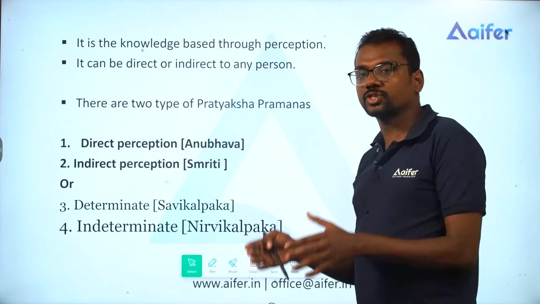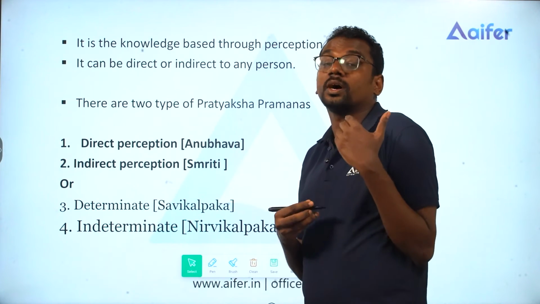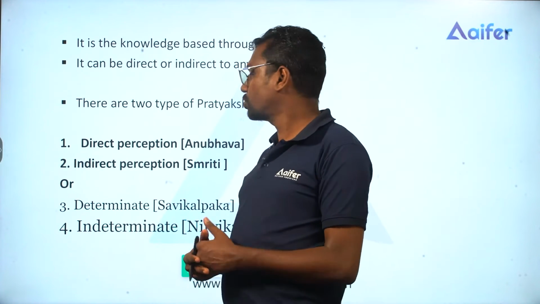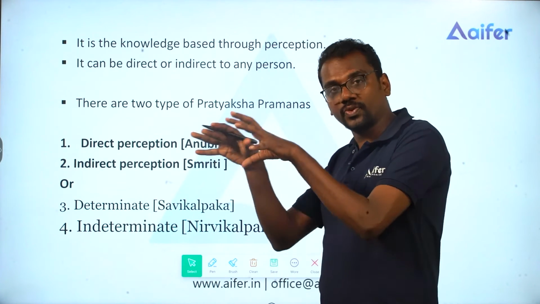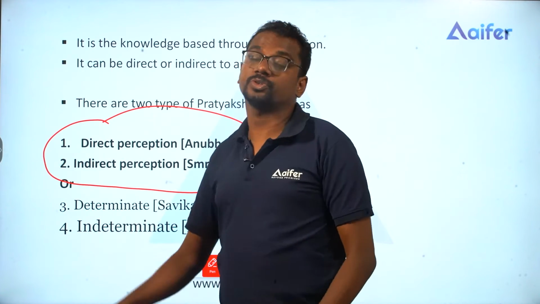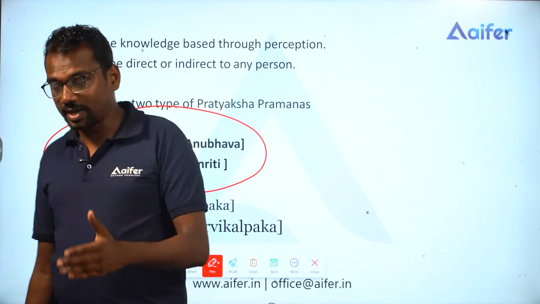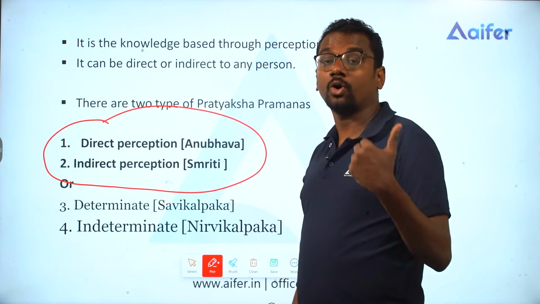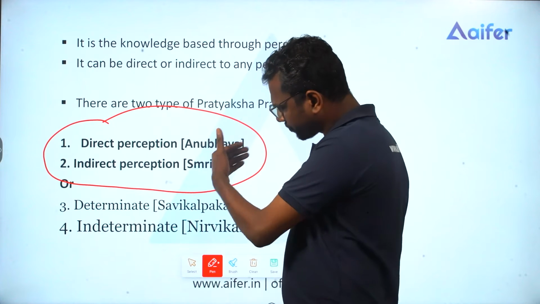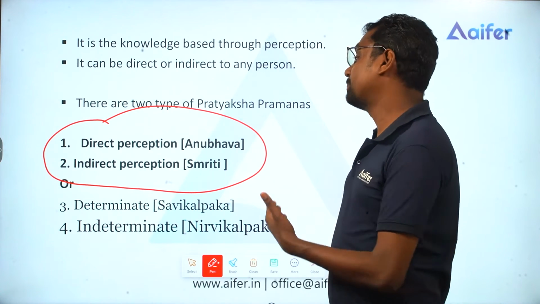Firstly, we have the Pratyaksha Pramana. As the name indicates, Pratyaksha Pramana is knowledge gained through perception, through the sense organs, by hearing, seeing, and so on. We have different classifications of Pratyaksha Pramana. Firstly, within Pratyaksha Pramana, we have the classification of direct perception or Anubhava and indirect perception or Smriti.